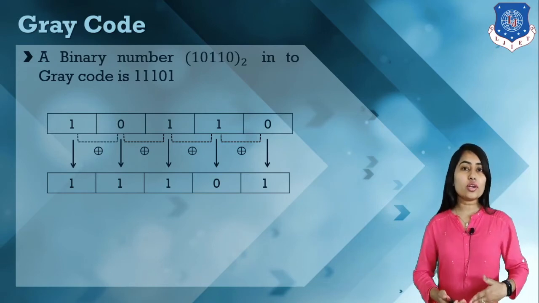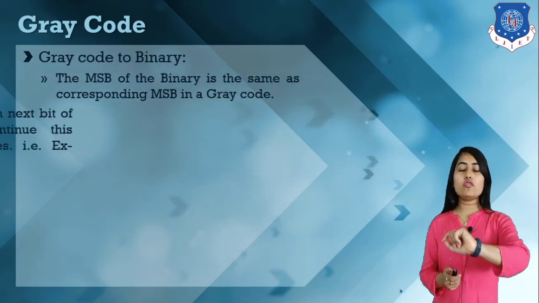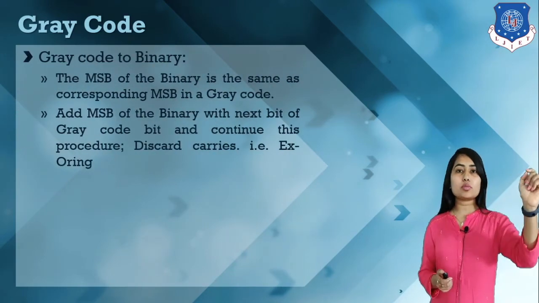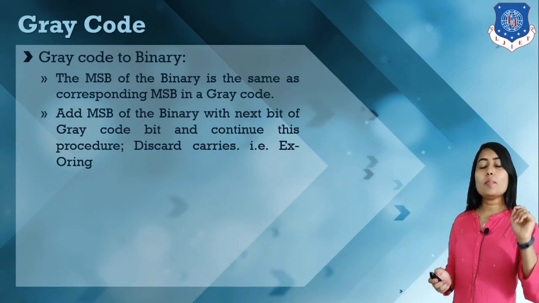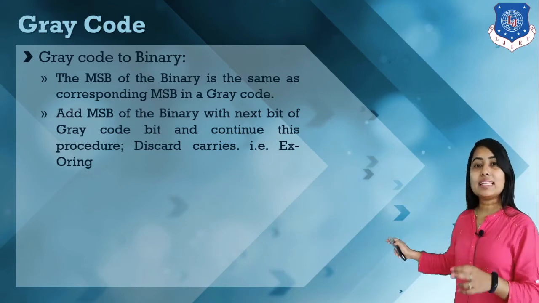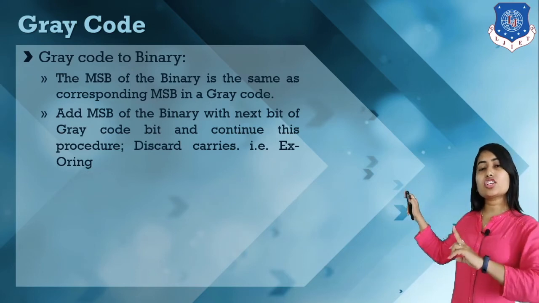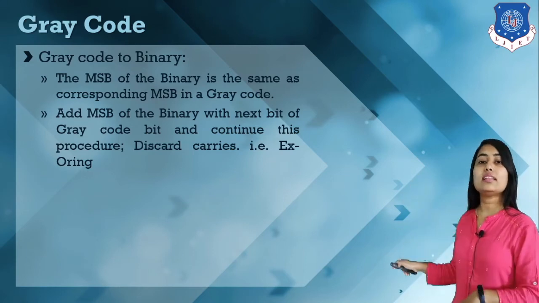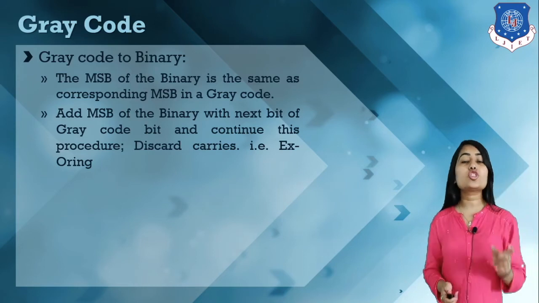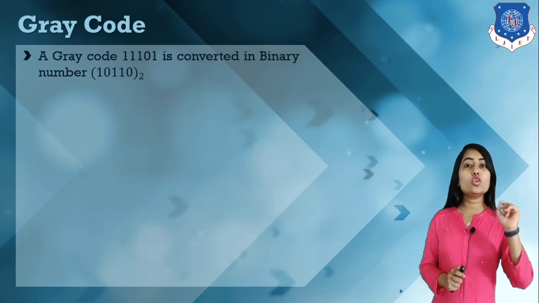Now we can also convert gray to binary. So how can we do that? Let's discuss gray to binary. Obviously the MSB is kept as it is. Then perform XORing between this binary bit and the next gray code bit, and write the binary bit. Then XOR that binary bit with the next gray code bit, and write the bit. So we have our actual binary number. Here we have an example for this gray to binary conversion.